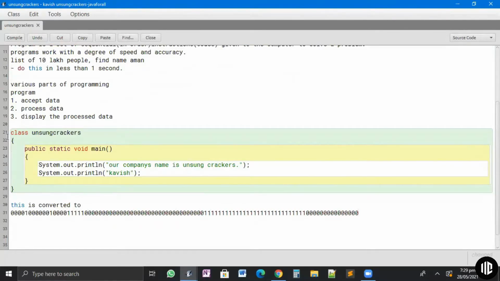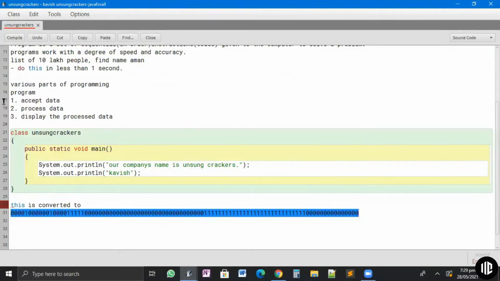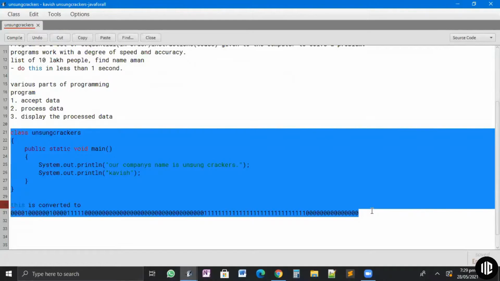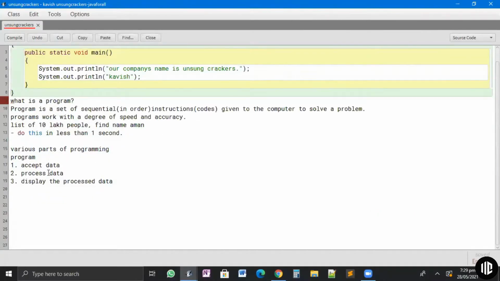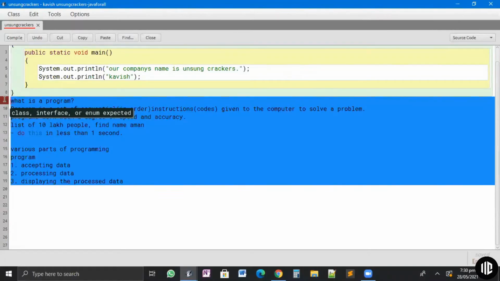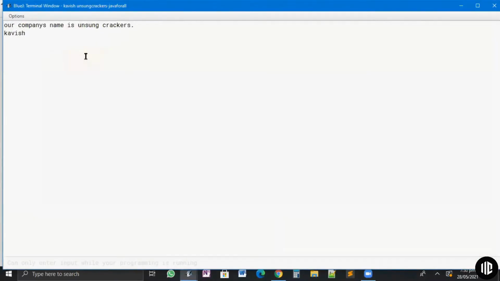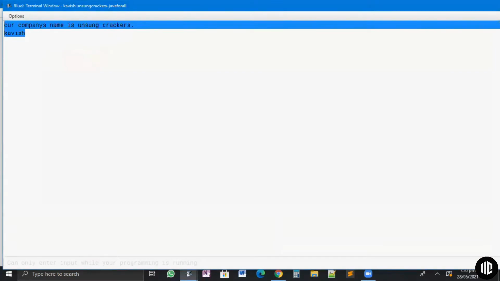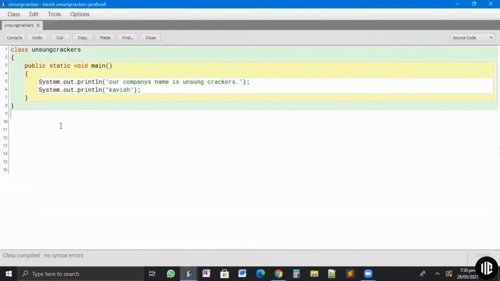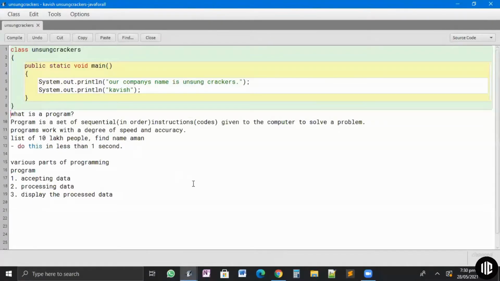So this entire thing, what I've written here, will be converted to this long, very complex code written here. It is processing the data. It is accepting the data, and then it will be displaying the processed data on the screen. So how will it display the processed data? Compile, and if I run it, it is displaying the processed data on the screen. So these are the main three parts of programming.